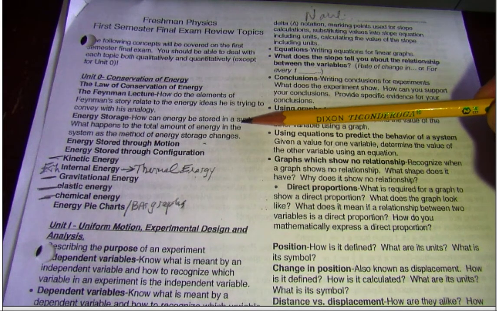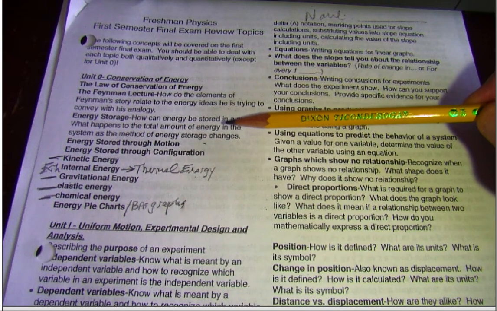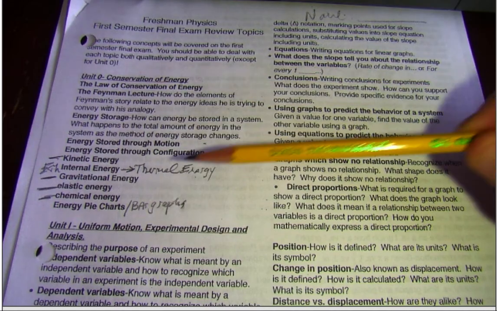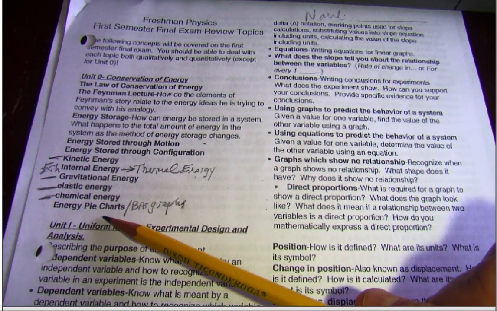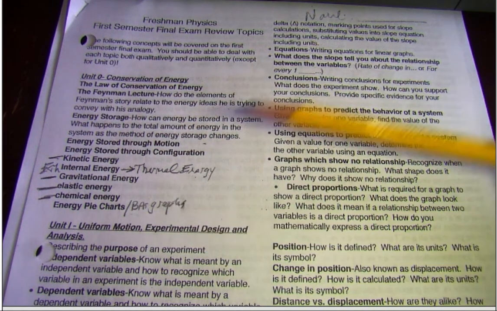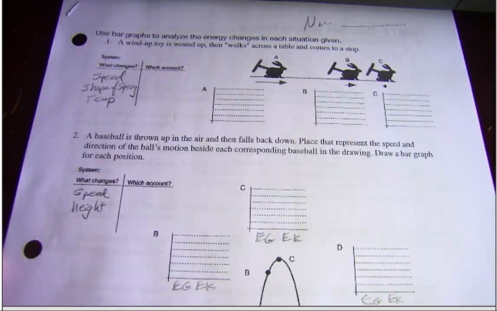We then came up with some energy storage accounts, or certain ways that we can account for the amount of energy and store it in a variety of accounts. And we listed some energy storage accounts. By the way, the last one down here talks about energy bar pie charts. We used energy bar graphs instead to show how energy might change when looking at a specific system.